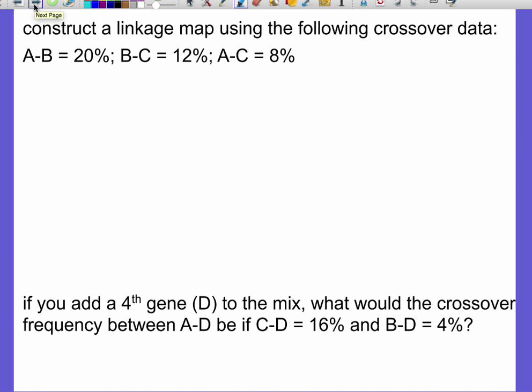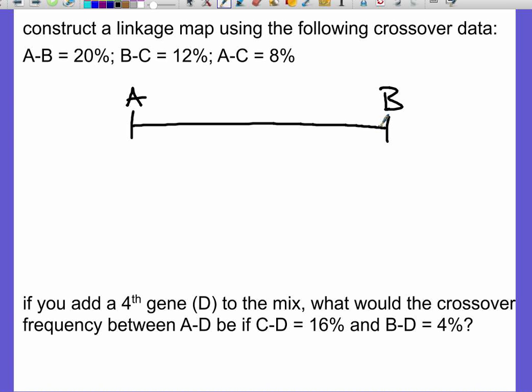So if we want to construct another chromosome map just to make sure that we remember how to do this, we're going to use this crossover data, put it together to make our chromosome map. Remember, you always start with that biggest separation. So the biggest separation in this case is that 20% between A and B. So I'm going to start with A and B. I'll put A here and B over here. Connect them. And then I've got to figure out where C falls on that map.